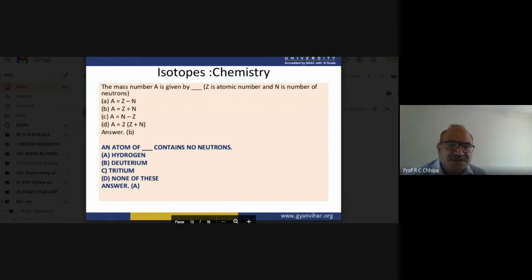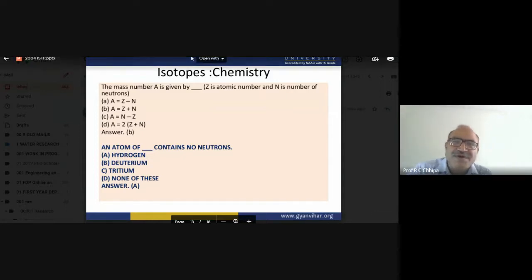So the correct answer is B, where A is equal to Z plus N. The mass number is equal to the atomic number plus the number of neutrons. The atomic number is the number of protons. So the number of protons and neutrons together give the mass number.